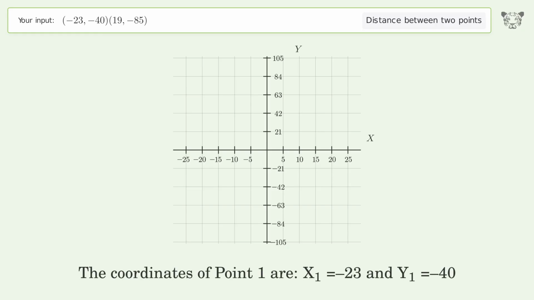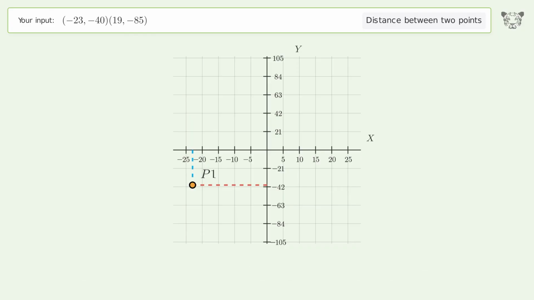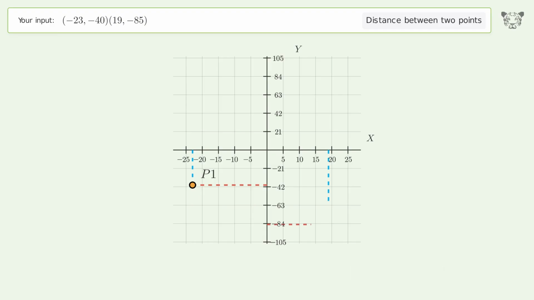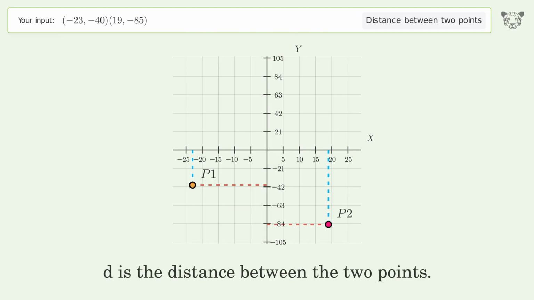The coordinates of point 1 are x1 equals -23 and y1 equals -40. The coordinates of point 2 are x2 equals 19 and y2 equals -85. D is the distance between the 2 points.